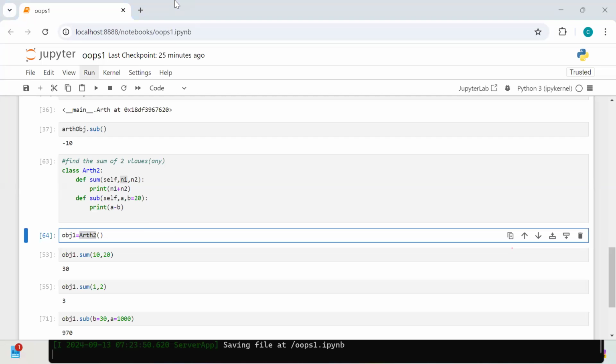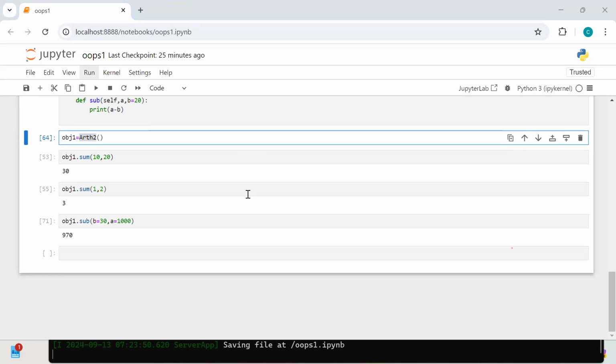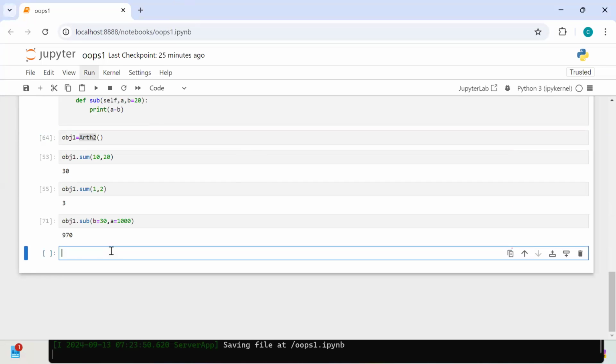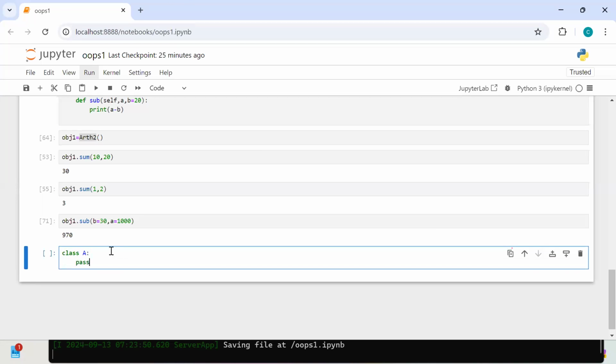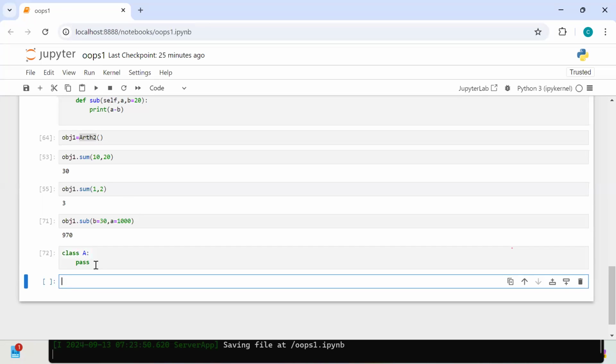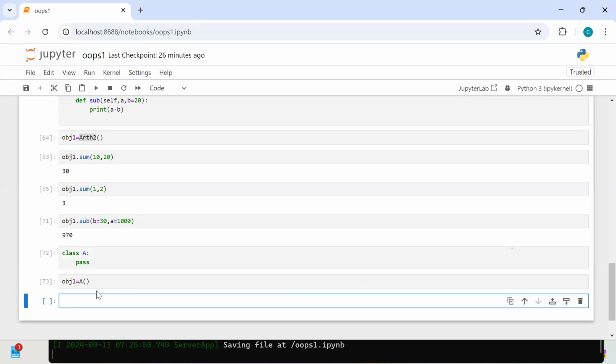Yes, we can create. Can I create more than one object for the class? Yes, you can create, no problem at all. For example, this is my class. Can I create one object? Can I create one more object?